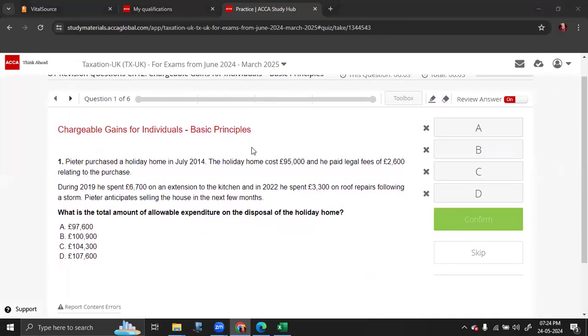Okay, so first question. Peter purchased a holiday home in July 2014. The home cost him 95,000 and he paid legal fees of 2,600 relating to the purchase. During 2019, he spent 6,700 on an extension, and in 2022, he spent 3,300 on roof repairing. And he is planning to sell this house within the next few months. What is the total amount of allowable expenditures on the disposal of the holiday home?